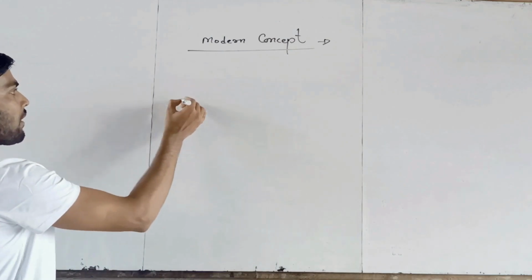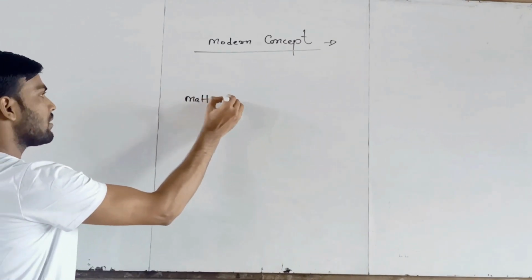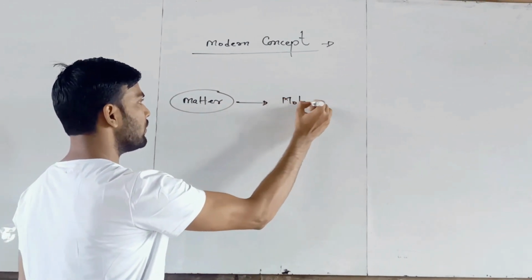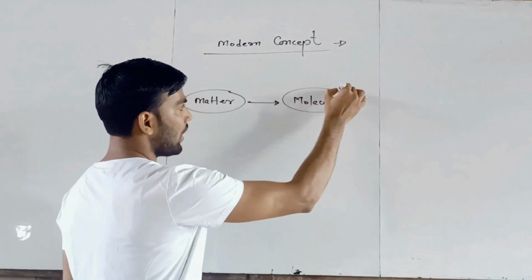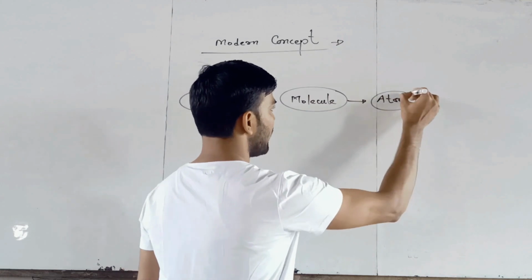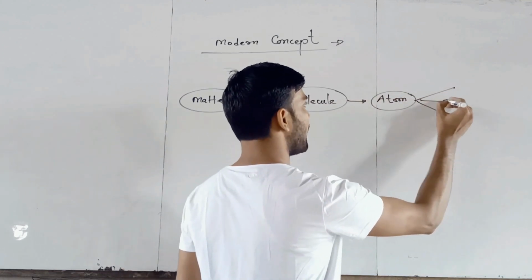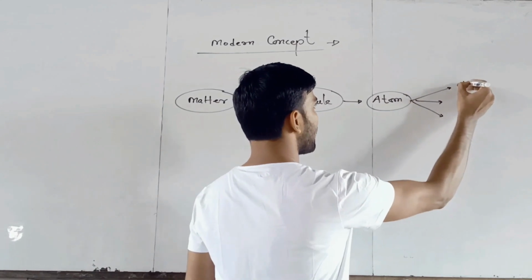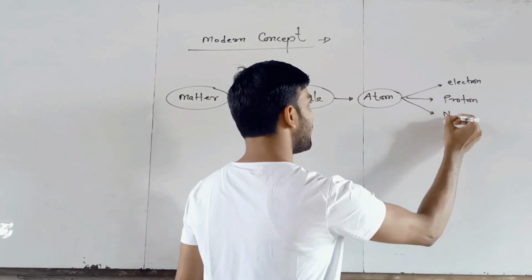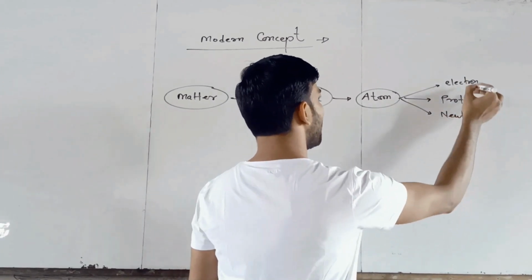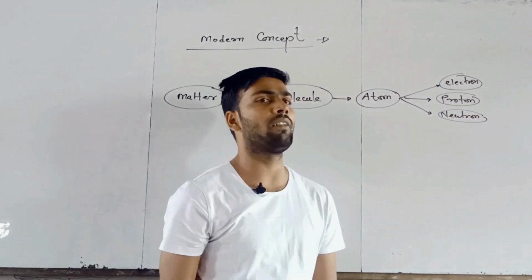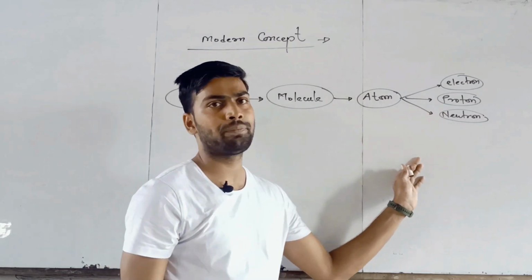Let us define. All matter consists of a molecule. All molecule made up of atom, and atom are further classified into electron, proton, and neutron. In this chapter, we define the discovery of these fundamental particles, electron, proton, and neutron.